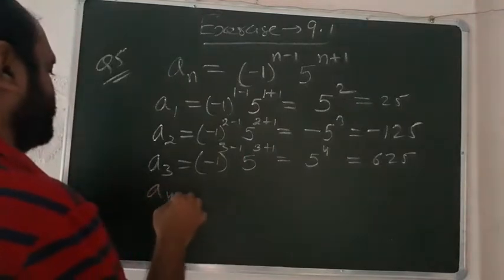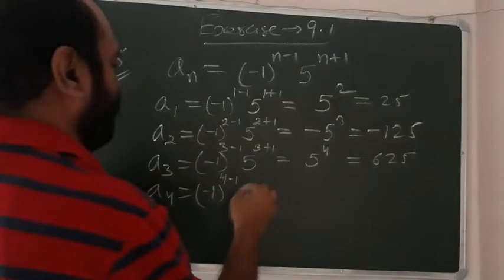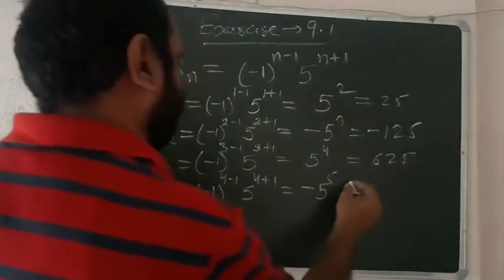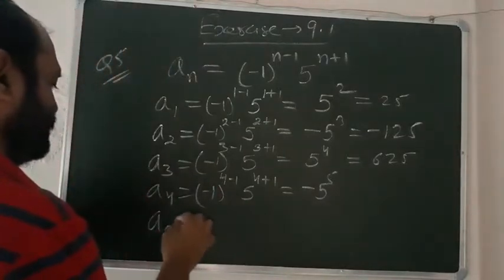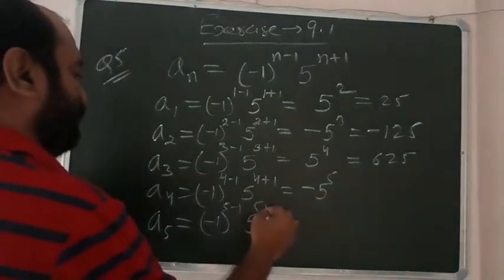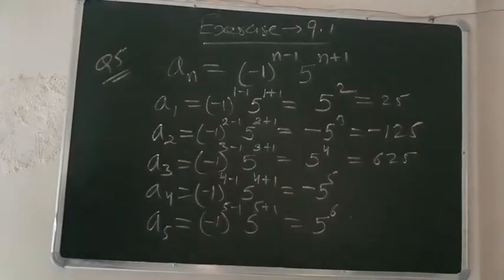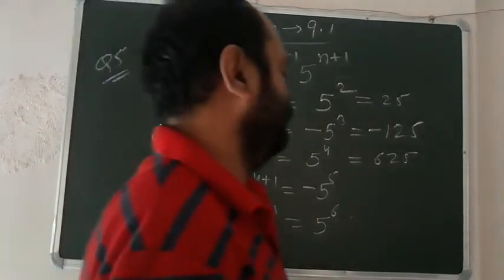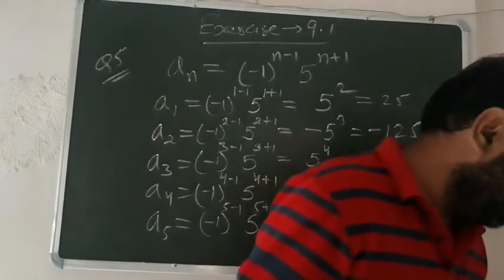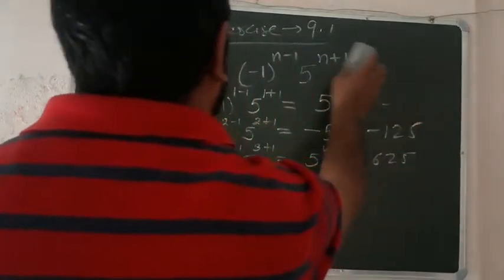Then we get a4. a4 means minus 1 raised to the power 4 minus 1, 5 raised to the power 4 plus 1, so we get minus of 5 power 5. Similarly, you can find a5, that is minus 1 power 5 minus 1, 5 raised to the power 5 plus 1, that is 5 raised to the power 6. So these are the first 5 terms of this sequence. Similarly, you can solve the first 6 questions yourself. Let me solve question number 6 also.